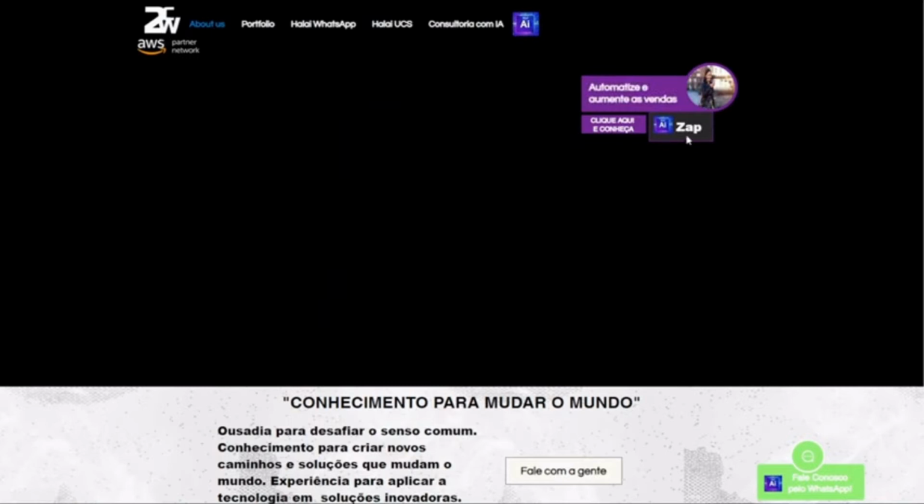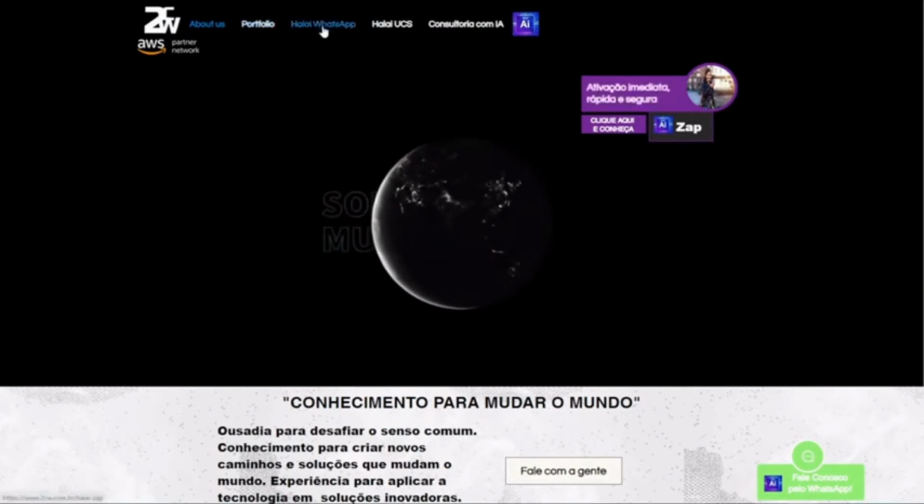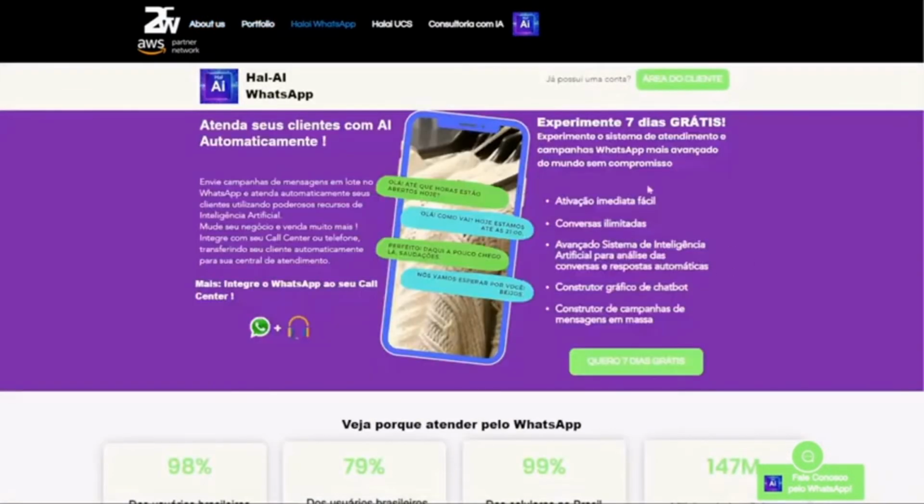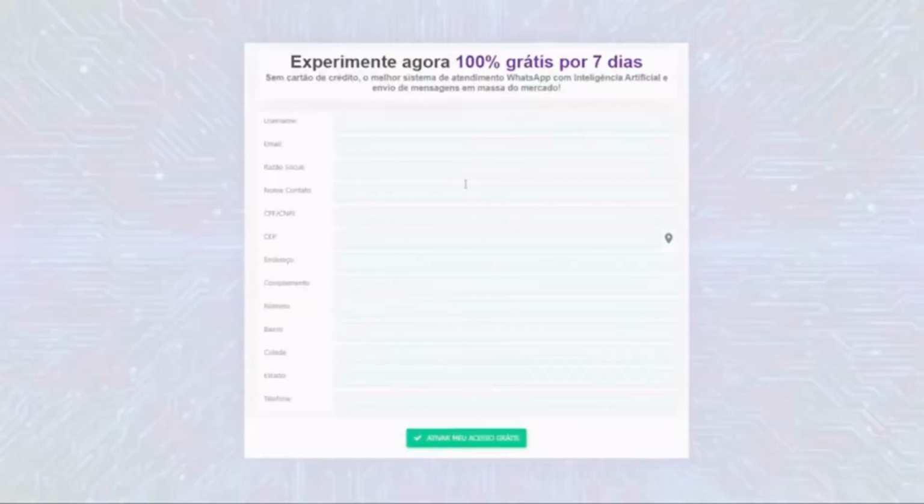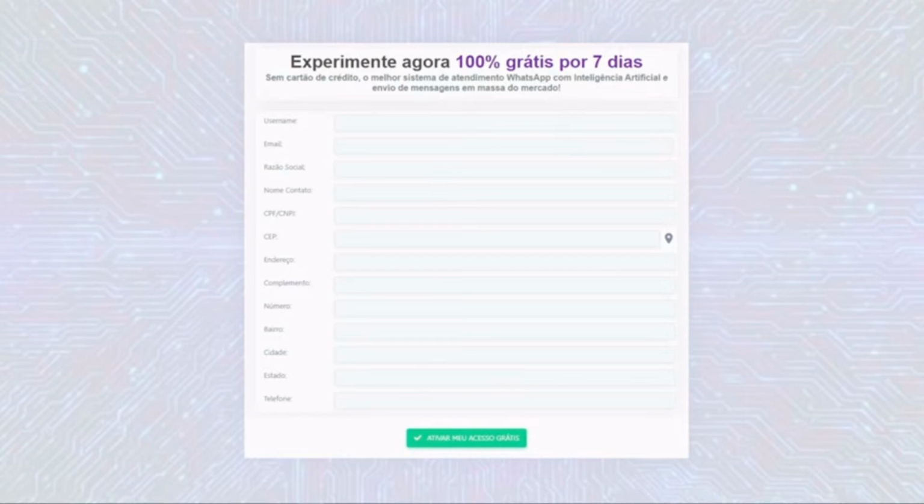Access the CW website and select Hal-AI WhatsApp. It's very simple to create an account. For a limited time, you are getting 7 days for free. You just need to fill in a simple registration form, no credit card needed. And you will be ready to use the automation system to send as many messages as you want, free of charge for 7 days.